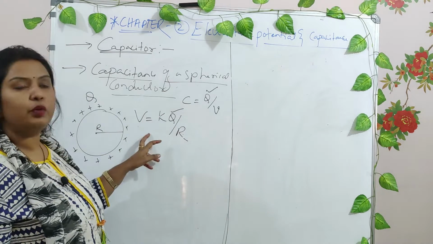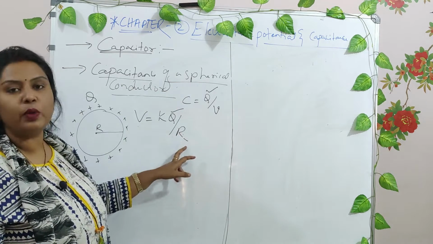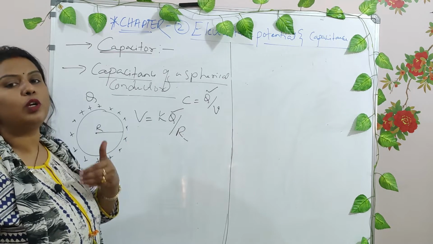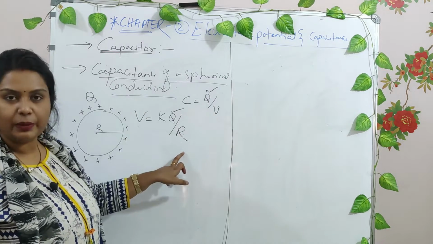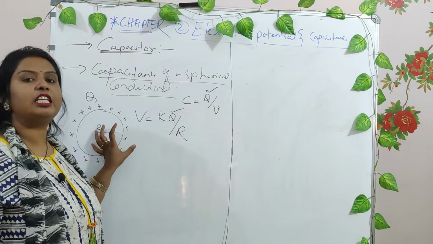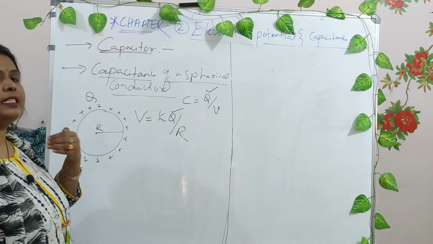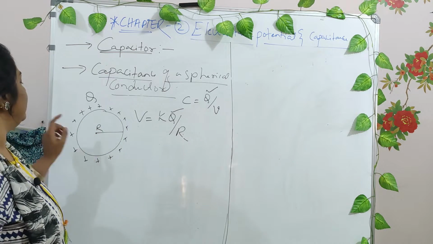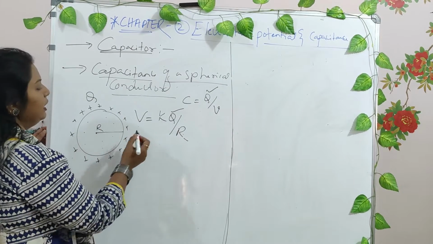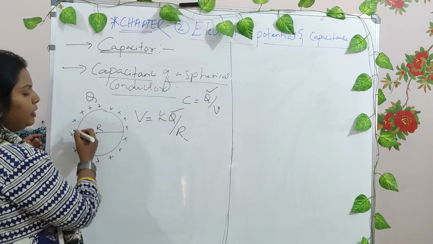If you remember, this is the equation for a point charge at some particular point. If you want to find the potential, we had got this. Now this complete sphere is taken as a point charge. Why? Because of the symmetry. Whichever point you consider, the potential remains the same at any particular point.